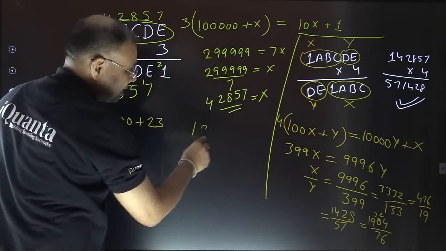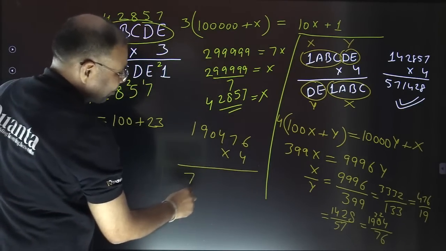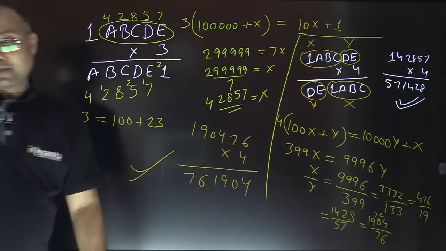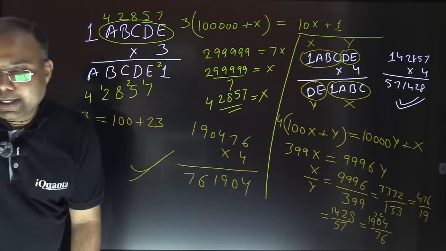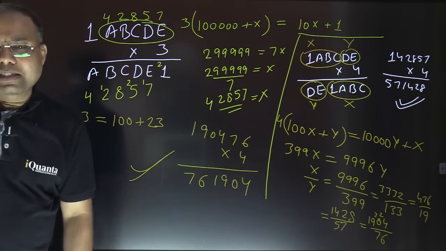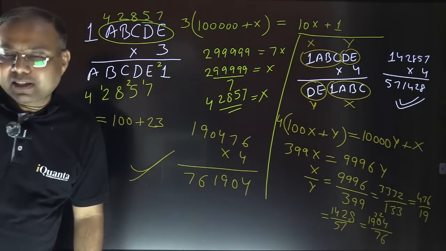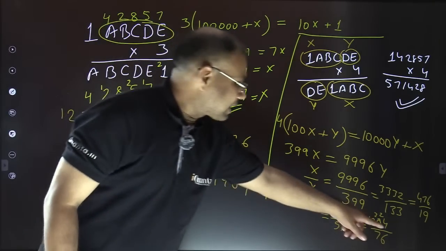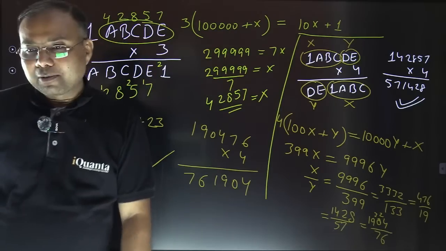This case is 190476 when multiplied with 4, and the answer should be 761904. That is the beauty of numbers. ठीक है? So numbers is really a very interesting part. All the things, logical part, algebraical part, solving equations, visualizing, try to think, everything comes there. So now there are two possible cases. There is not any other case possible because if I multiply it further, it will not remain a 4-digit number starting with 1. So these are 2 cases possible.